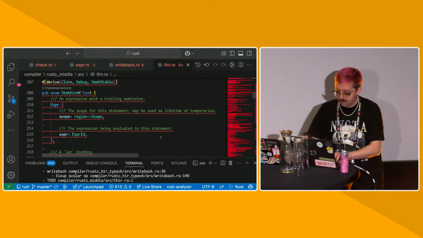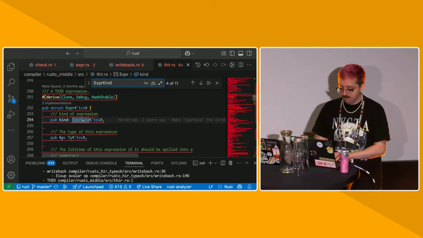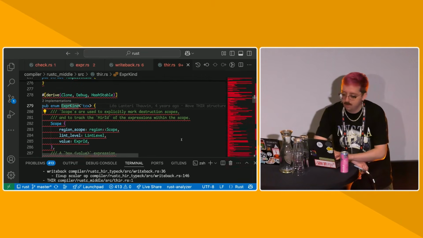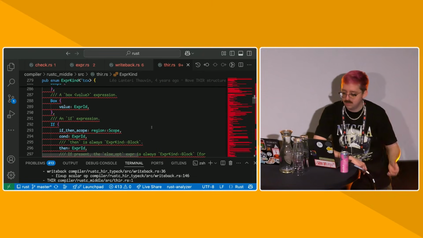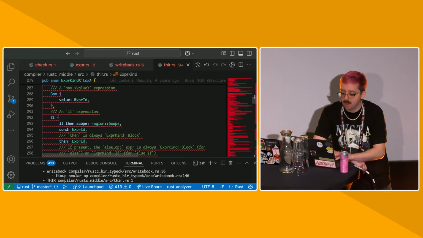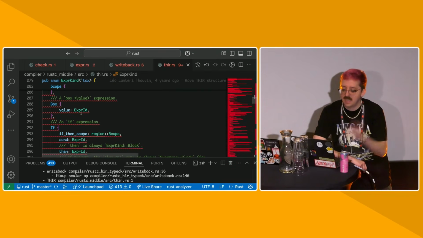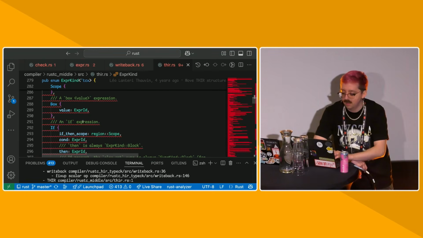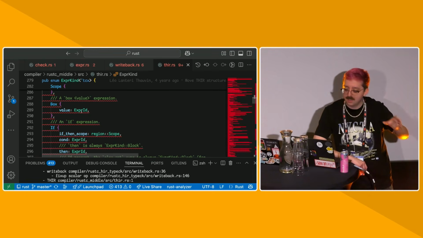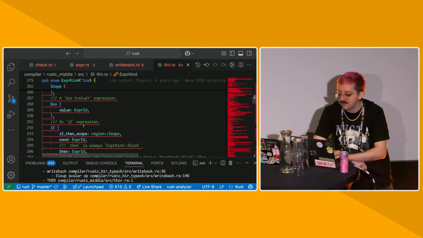Let me see if I can find ExprKind. Also, pardon again for the red. But we lower all the expressions into a very simple representation, like a body just contains an ExprId. ExprIds are just a mapping from ID to expr kinds, or actually THIR exprs, which contain expr kinds.